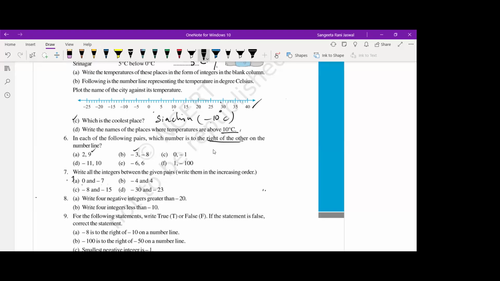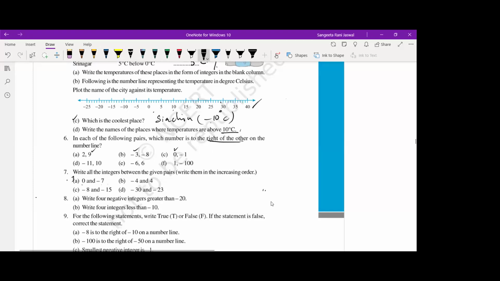Shreyansh, 0 and -1, which is towards the right side? Neha, you tell me? Ma'am, 0. Okay, always the greater number is towards the right side. Very good.